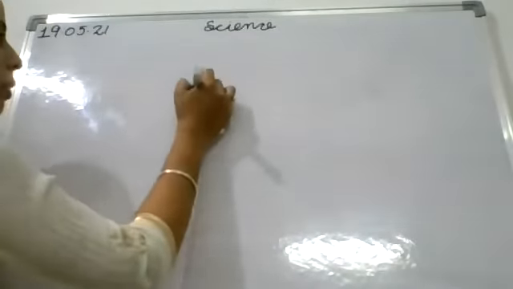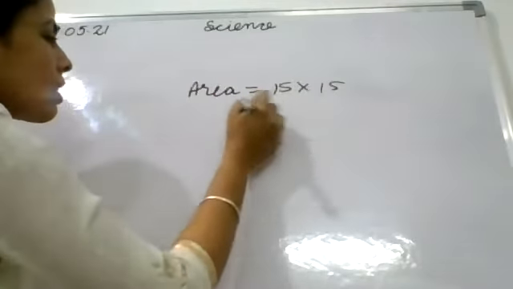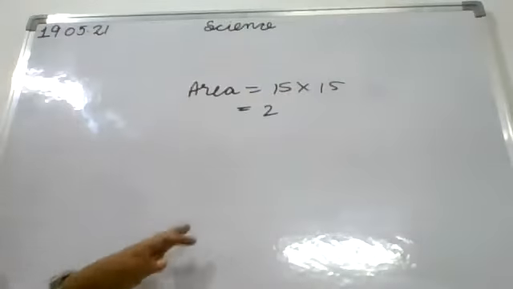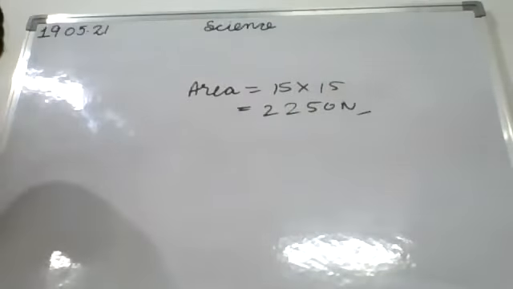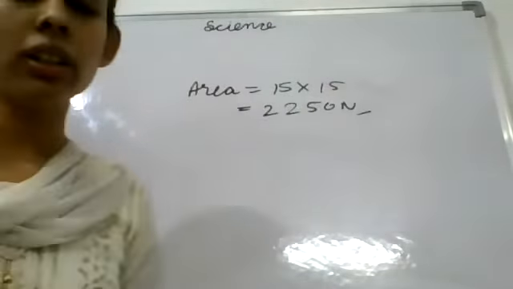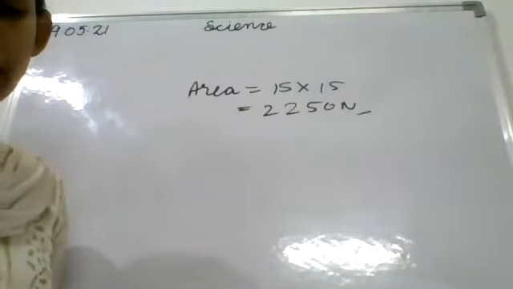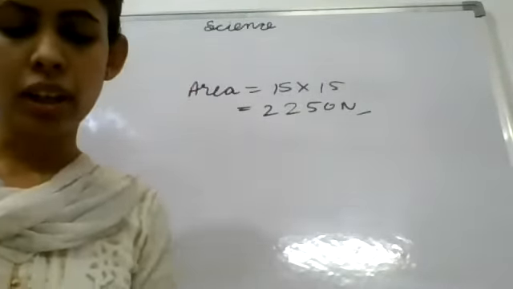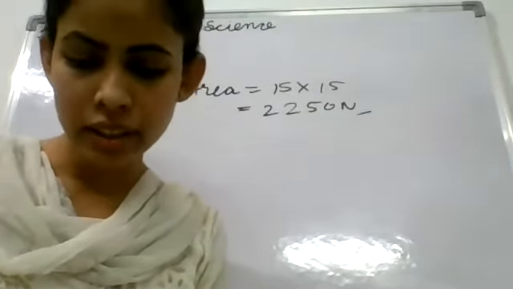We have also solved it. The force that is acting comes to 2250 Newton. This is the force that is acting on the head of that person. Clear? So this chapter is completed.